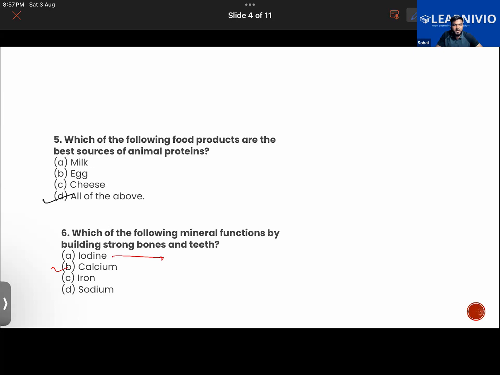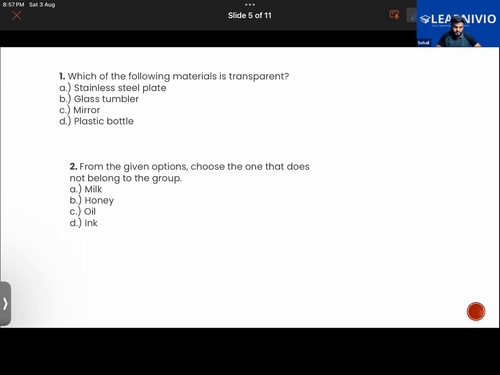What happens in goiter? There's a gland in our throat called the thyroid gland. So that will basically swell. It will expand. It will swell. That leads to goiter. Good. Exactly. Now, which of the following materials is transparent?